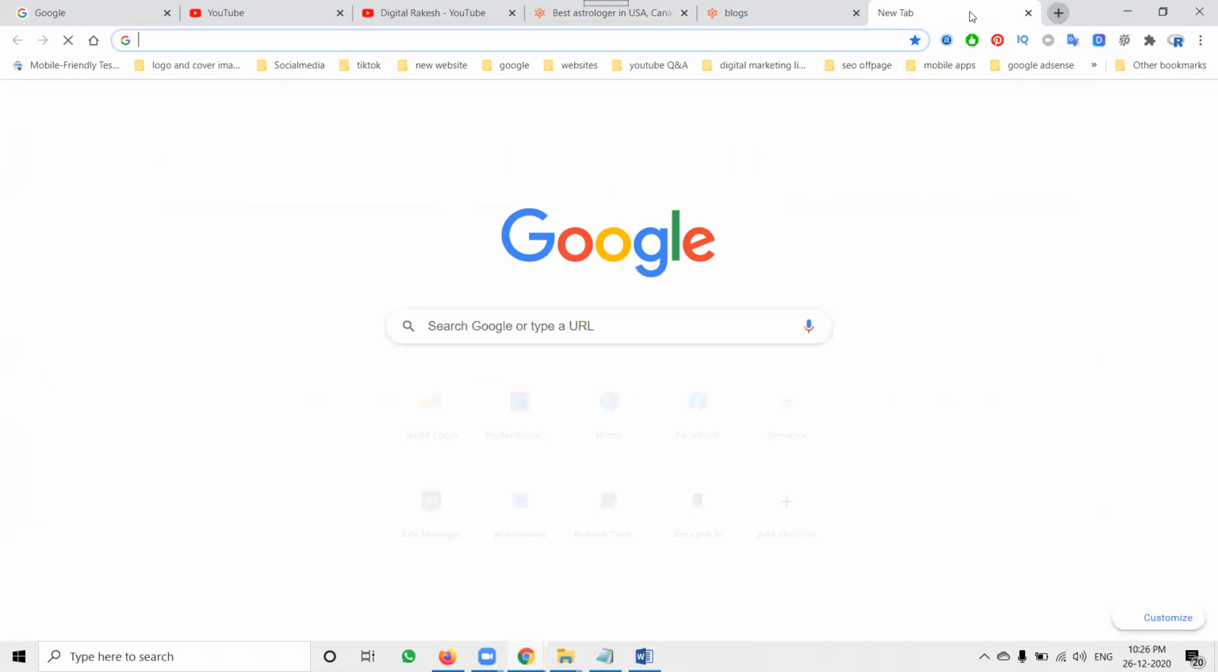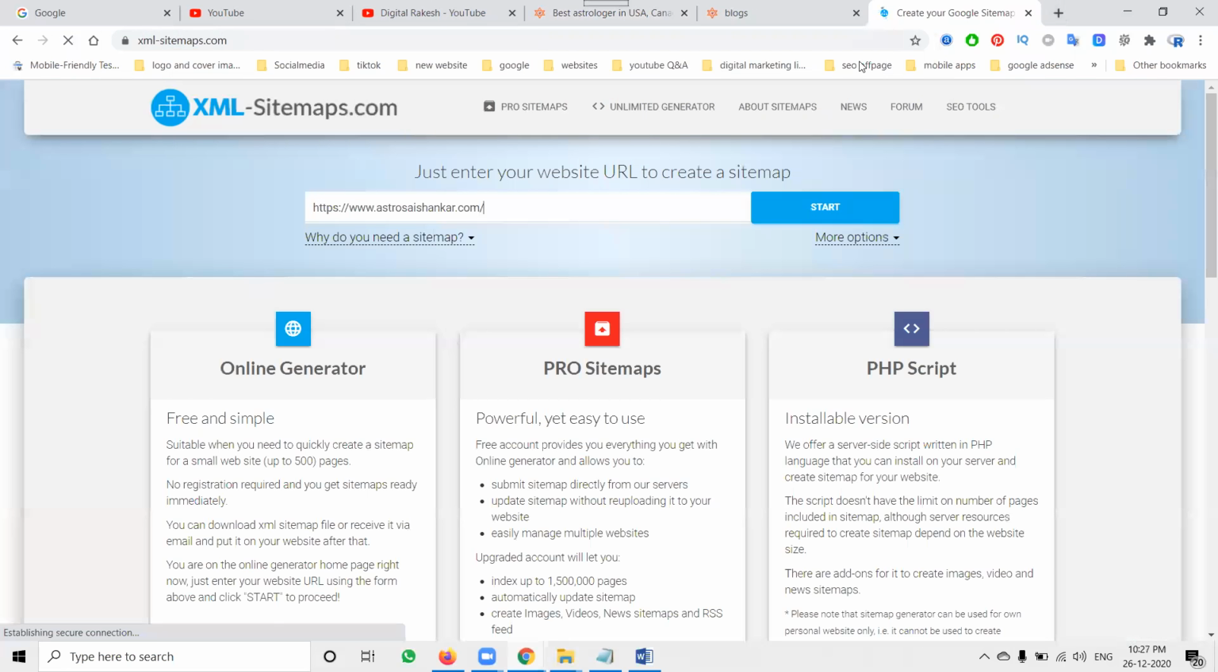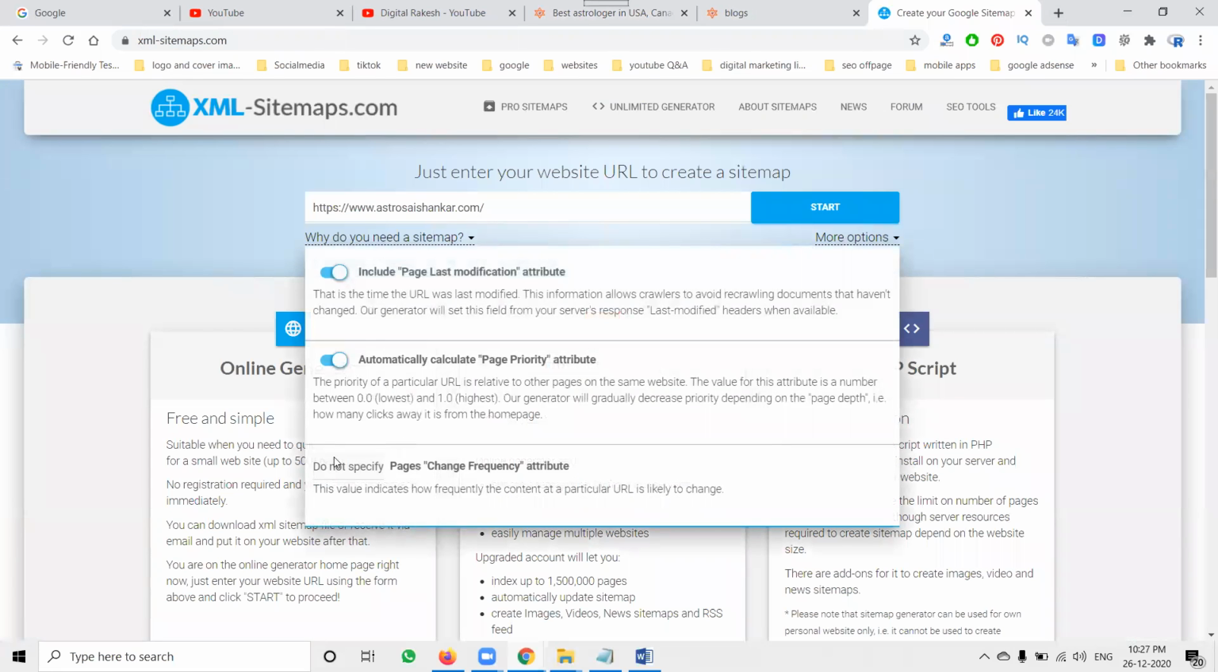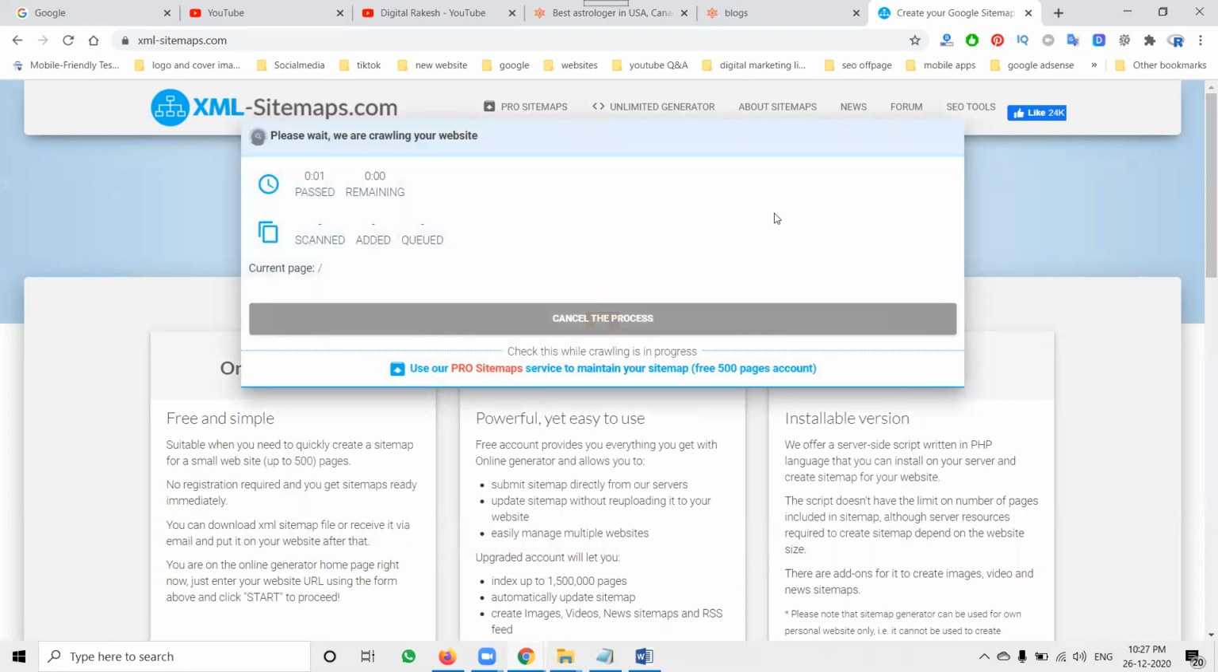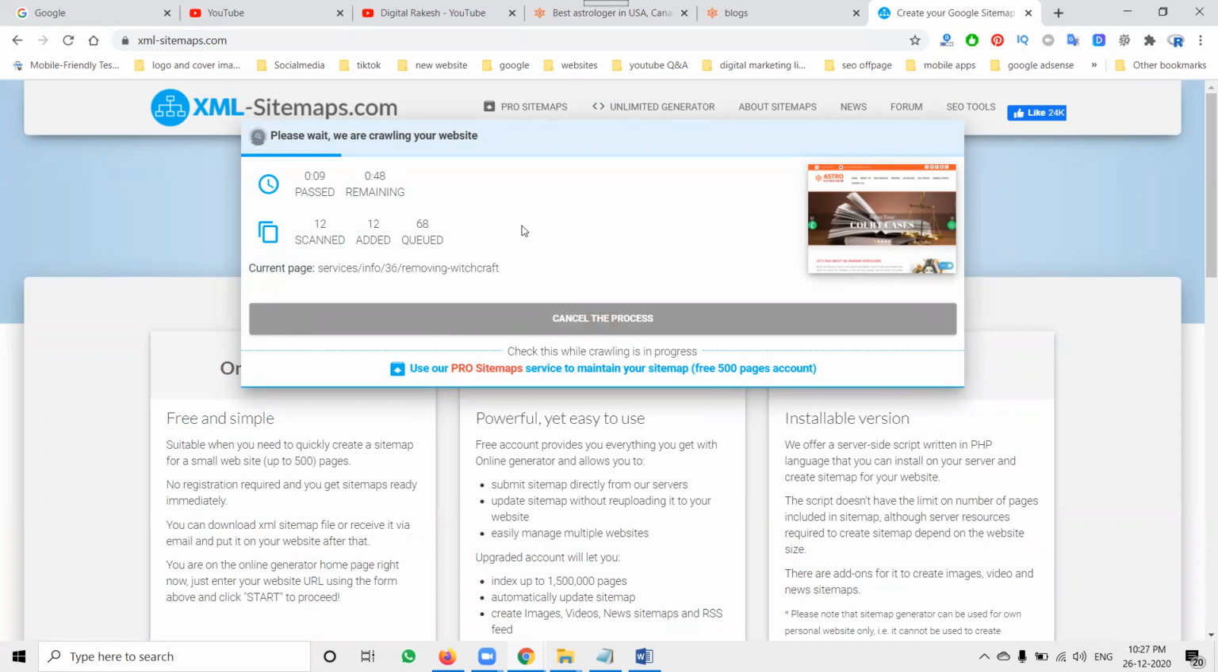First of all, you can update a new XML sitemap. It's compulsory and important to include the page last modification attribute, automatically calculate the page priority attribute, and select the change frequency as always. Then indexing starts on the particular pages, and the XML sitemap will give the count of how many there are. The XML sitemap is important for site indexing of links in Google Search Console.